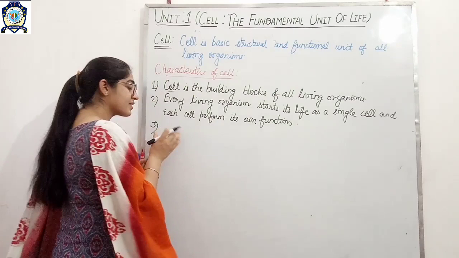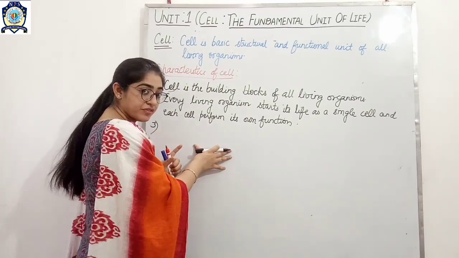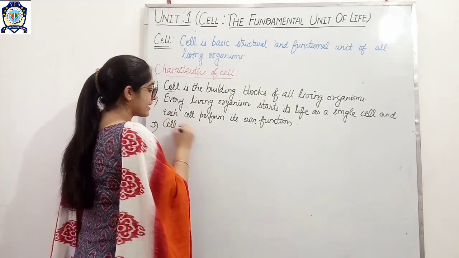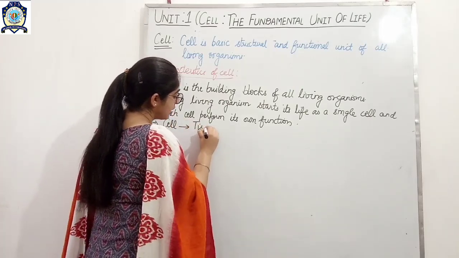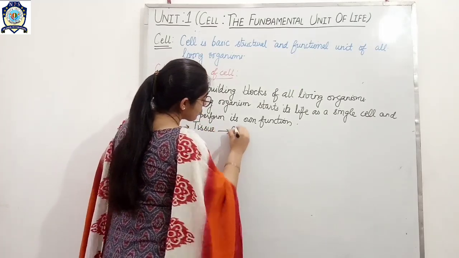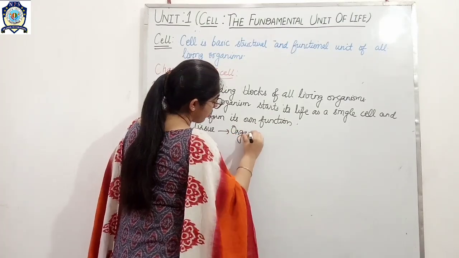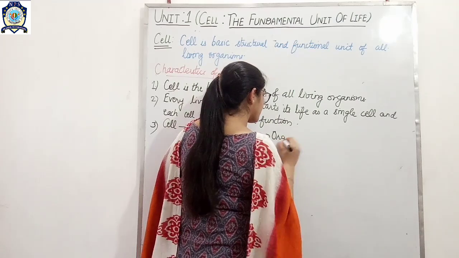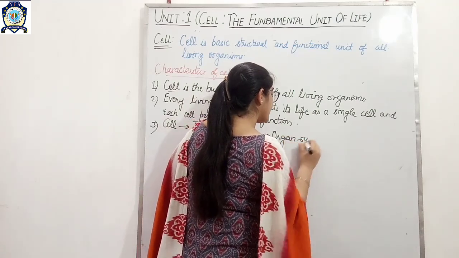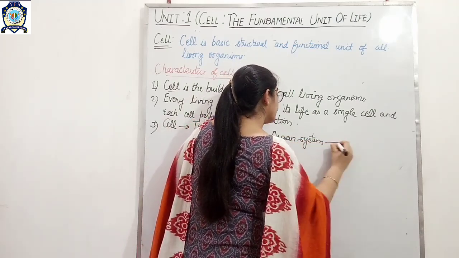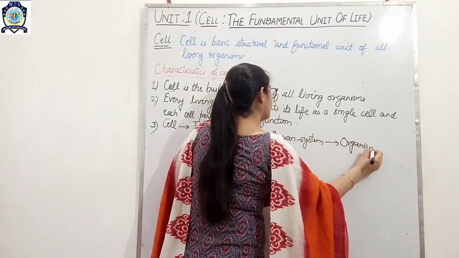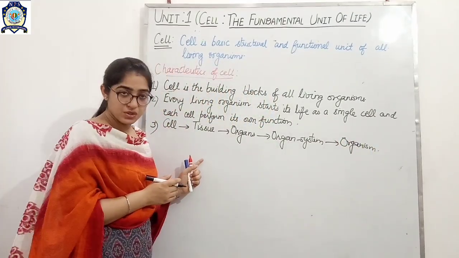So what is the organization of an organism? Cell is the basic unit, cells join to form tissues, tissues join to form the organ, organs join to form the organ system, and organ system forms a complete organism or an individual.